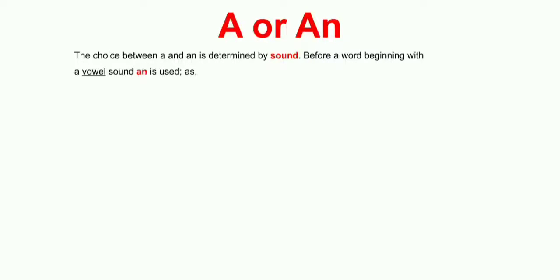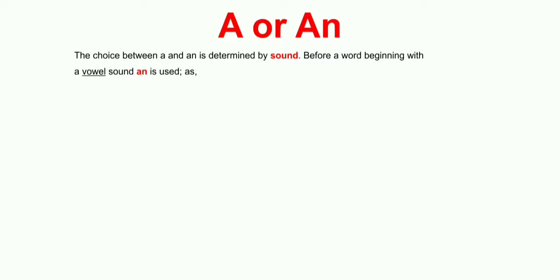Assalamu alaikum, dear friends. In this video, we are going to learn about the article a/an. In the previous video, we discussed some introduction about the definite and indefinite article. Now we shall discuss in detail the different usages of the indefinite article a/an.